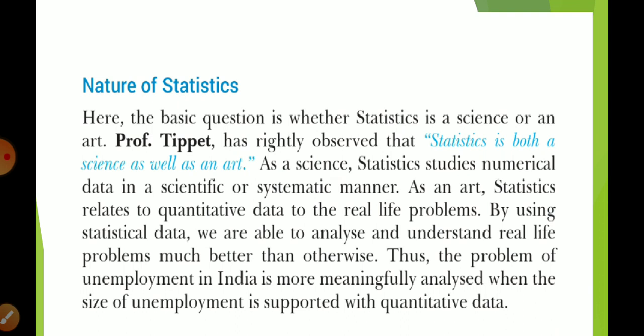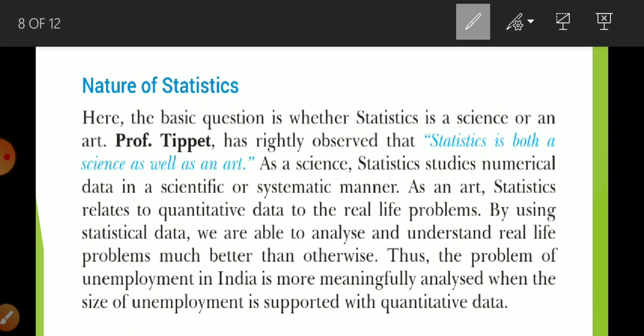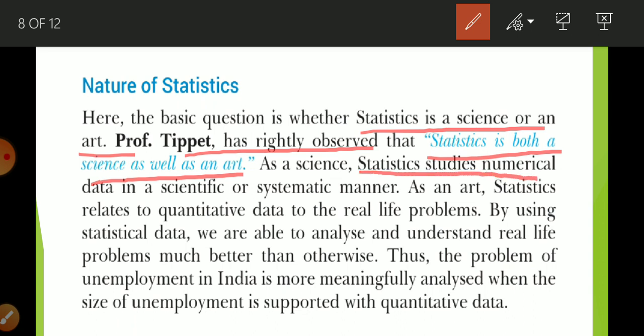Any subject is called a science when there is systematic study. And art is related to when we explain or give the solution, then it becomes an art. Statistics is both. Statistics is science as well as art. Tippett has rightly observed that statistics is both science as well as art. How is it science? Because statistics studies numerical data in a scientific and systematic manner.